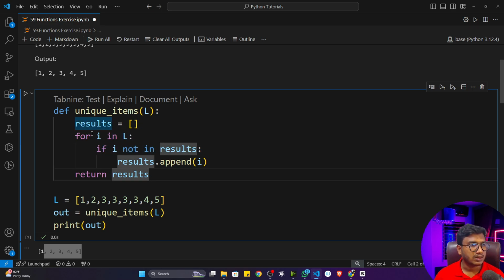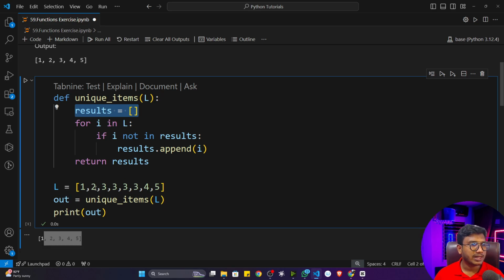Okay, that means it checks whether 1 is available inside result or not. Initially result would be empty, it's not there. So what it will do, it will append it. It will append this particular one inside this result list. Fine. Then 2 will come. 2 is not there inside the results, so it will append 2 inside the results list.